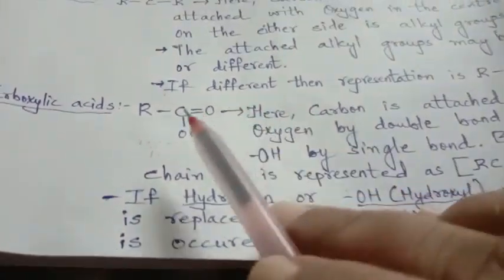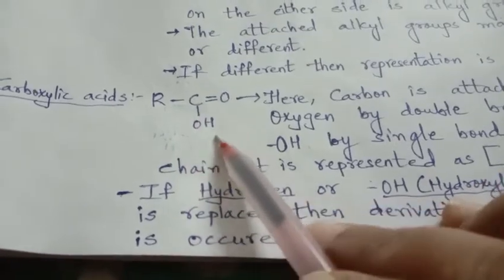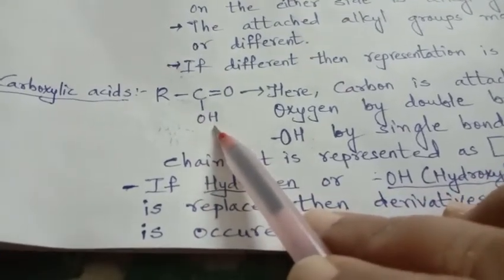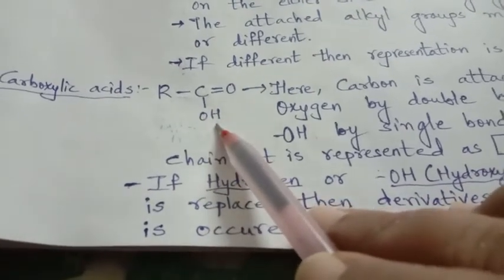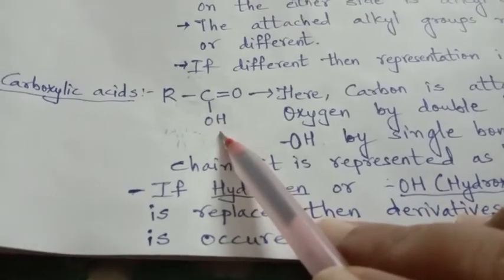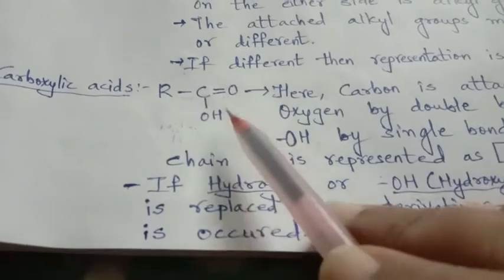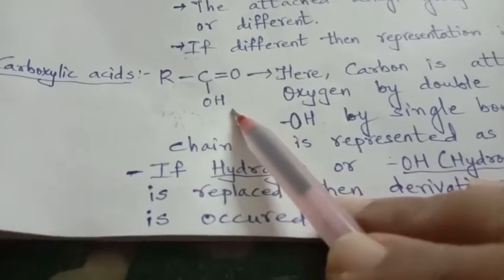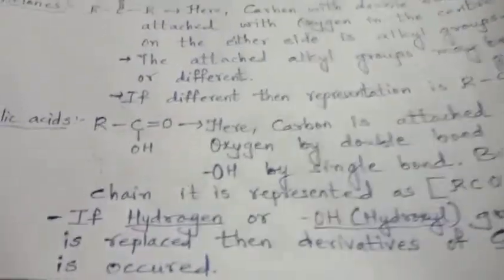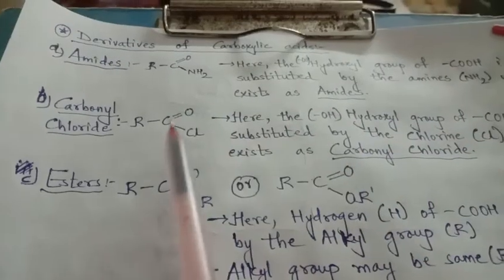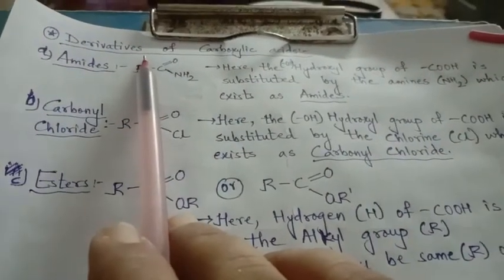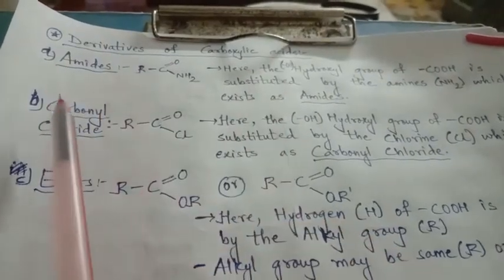So again, these are a few subgroups. Derivatives of carboxylic acids are not considered main functional groups, but they will be the sub-functional groups attached to the carbon chain with the main functional groups. Right? Now let us see the derivatives of carboxylic acids.